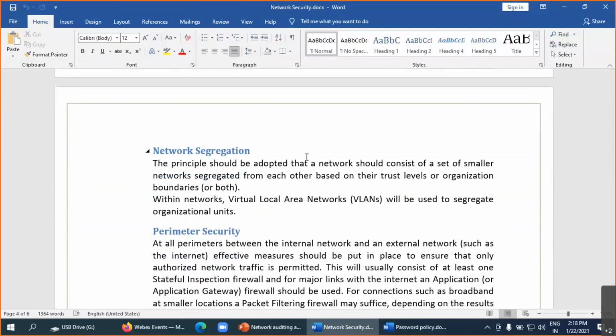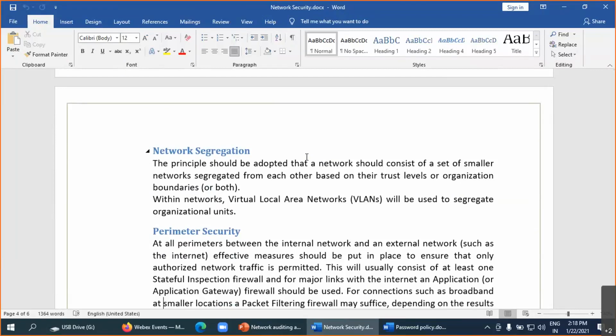Is the next generation firewall there? Are IDS and IPS implemented? If IDS and IPS are implemented, where are they placed? Are they placed behind the firewall or above the firewall? You need to check each and everything.